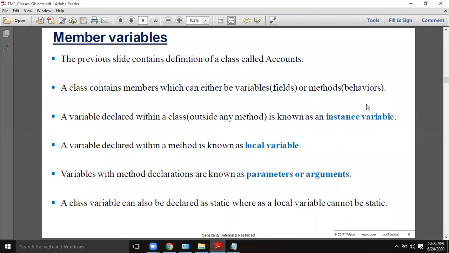In addition to local variables, we also use the terminology parameters. Parameters are also local variables. Parameters are declared inside the parentheses just beside the name of a method.